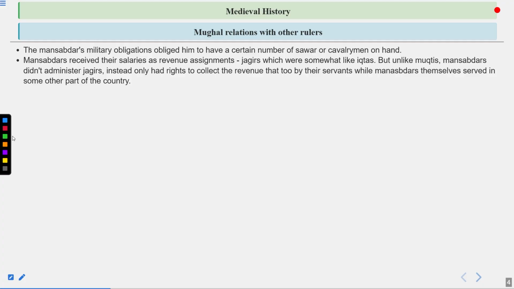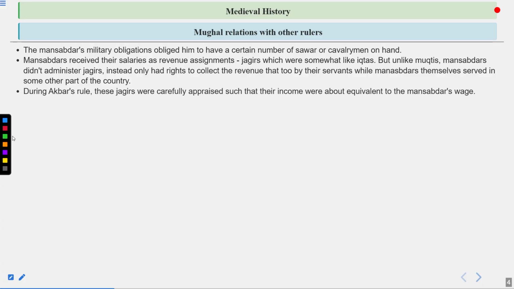Jagirs were somewhat like Iktas, as I was saying, but unlike Muktis, Mansabdars did not administer Jagirs. In the Ikta system, Iktadars were the sole ruler of their Iktas, but not in the case of Mansabdari and Jagirdari. A Mansabdar is either given a salary, and if he is given Jagirs, then he will be called a Jagirdar. Instead, they only had rights to collect the revenue, that too by their servants, while Mansabdars themselves served in some other part of the country. So I hope both the points are really clear to all of you now.